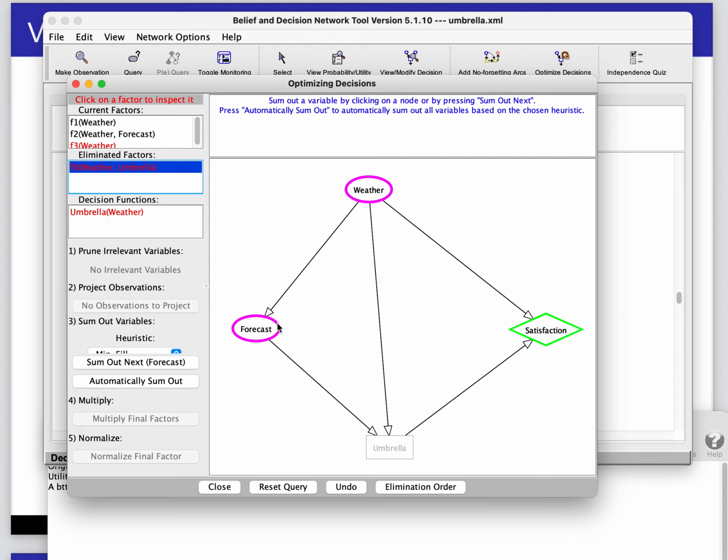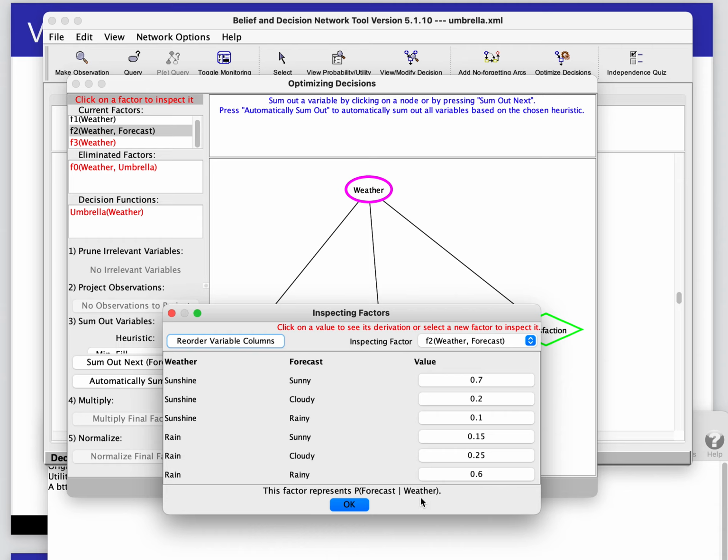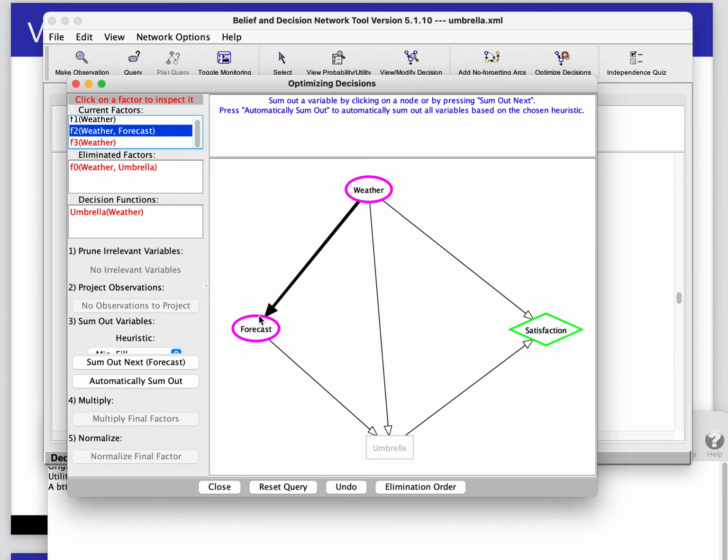We still have to sum out forecast, but the only thing it's within is this one factor, which has the value of 1, so it turns out not to make any difference at all. So the algorithm automatically determined that the forecast was not relevant.